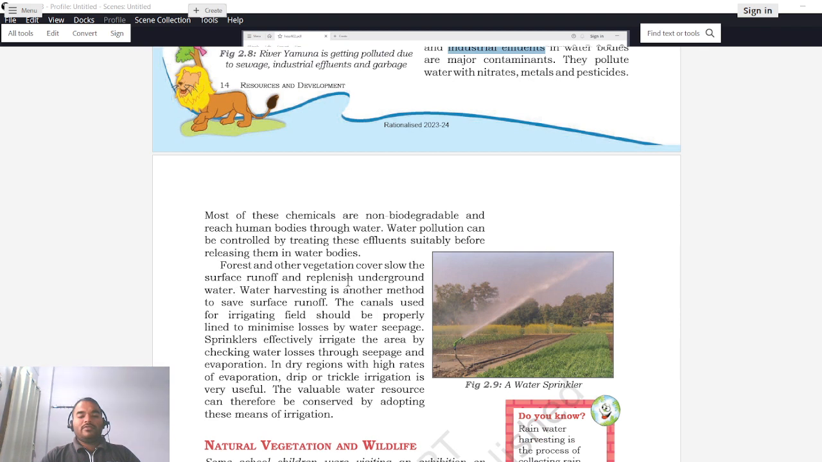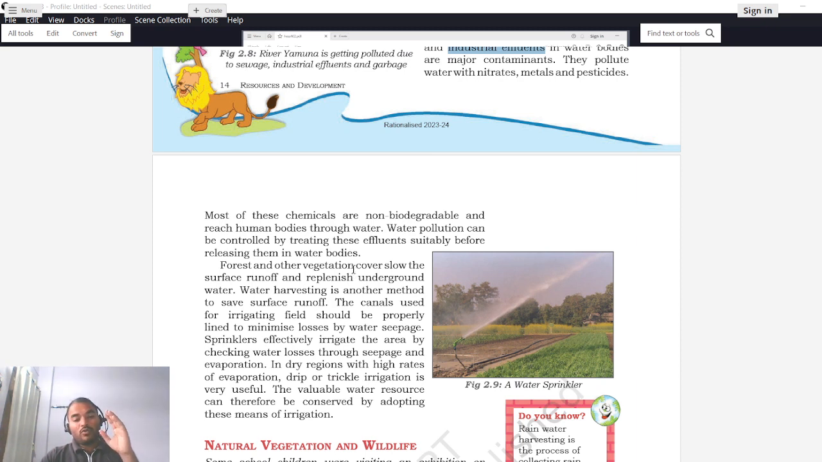So forest and other vegetation cover slow the surface runoff and replenish underground water. Whenever we are increasing the surface cover by planting more trees on slopes or on plain lands, what will happen? The speed of water will reduce. So what will happen? The water will start percolating in the ground to a greater extent.